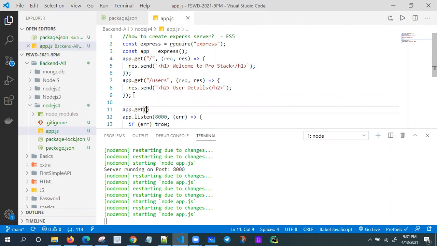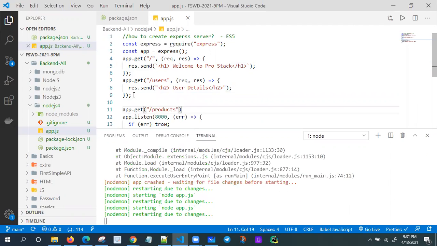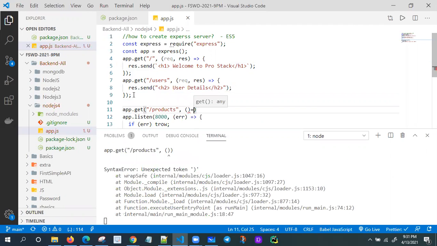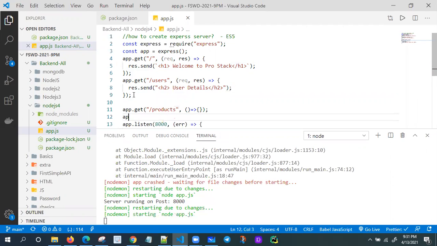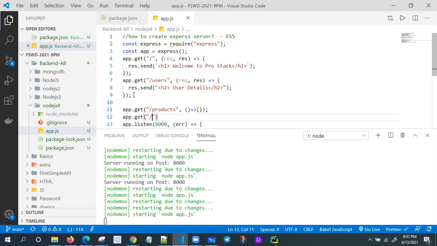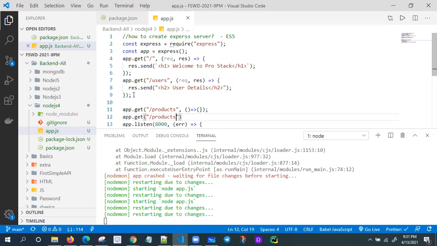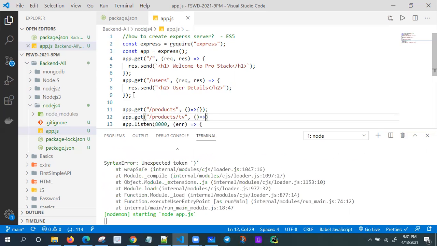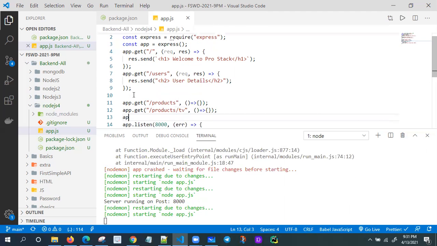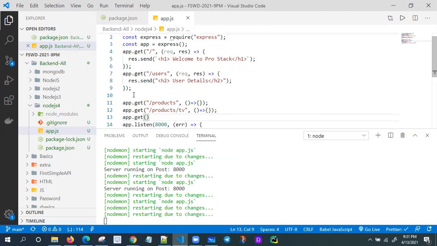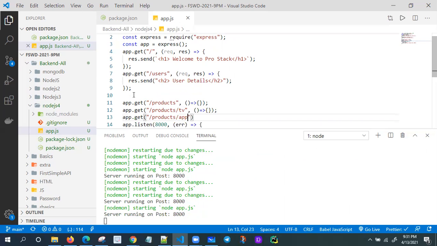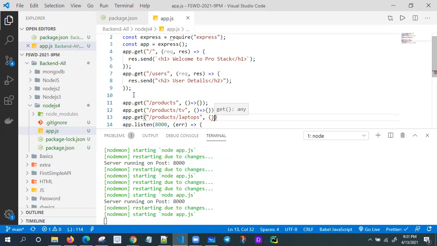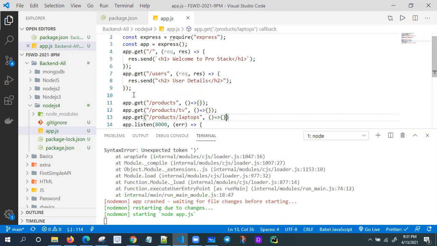I'm going to create one route, products. This is my products route. Let me keep it as one fat arrow function, app.get. For products.tv, I want to display all the TVs. Maybe for each category I need to give one route, and correspondingly refrigerators, appliances, or laptops. After that I need to pass one callback function. My callback function is handling my request and response parameters.